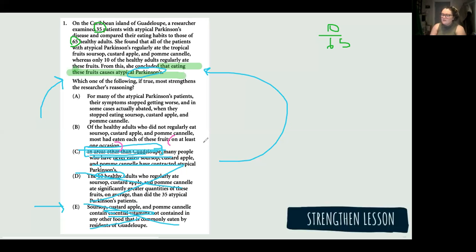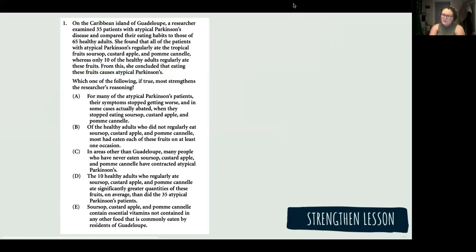No. And then B says, for many of the atypical Parkinson's patients, their symptoms stopped getting worse, actually completely abated when they stopped eating them. So that definitely strengthens that correlation. You eat it, you have it. When you stop eating it, the symptoms go away. Excellent job.